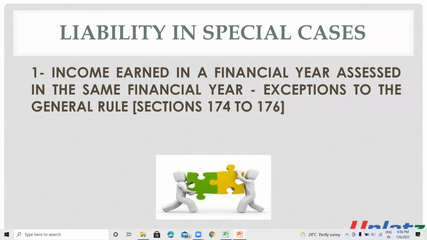Income earned in the financial year is assessed in the same financial year. Normally, as per the provision of the Income Tax Act, the income which is earned by the assessee in the financial year will be assessed, it will be taxable in the assessment year. It will not be assessed or taxable in the same financial year.